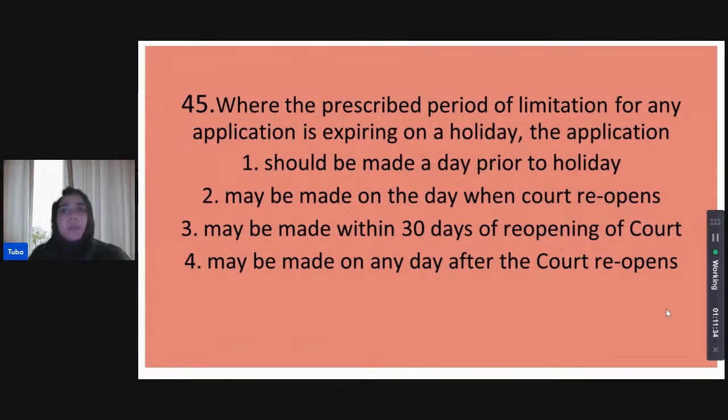Where the prescribed period of limitation for an application is expiring on a holiday, the application should be made on a day prior to the holiday. The application may be made on the day when the court reopens. The application may be made within 30 days of reopening of courts, or the application may be made on any day after the court reopens. Which of the following is the correct legal stance on limitations expiring on holidays? Because these are practical issues and these do happen. So, what does the law provide for in these cases?